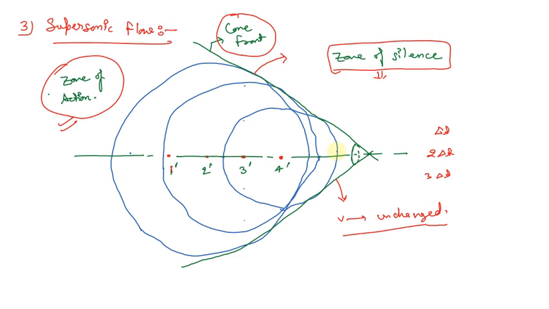So we can see from the diagram that this cone is making a certain angle with the axis of the object. Let's say this angle is known as alpha.